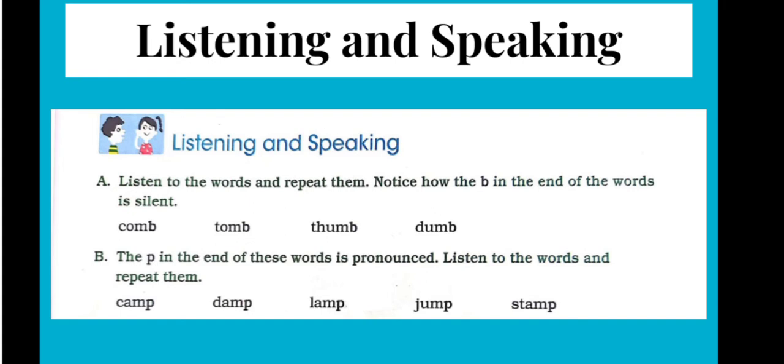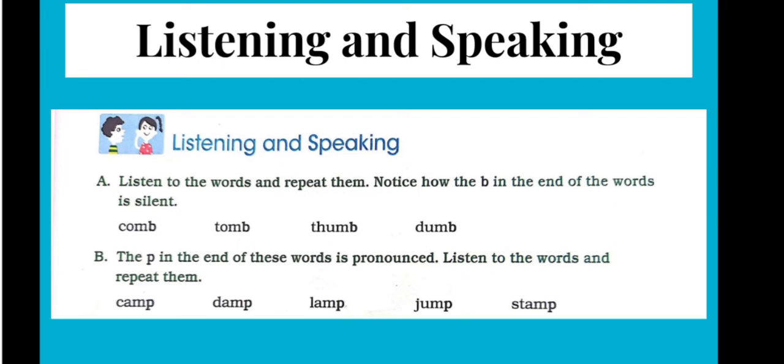So I want everyone to repeat after me. The first word is comb. Once again, comb. Next word, tomb. Next word, thumb. And the next word, dumb. So in these four words, the letter B is silent. We don't pronounce the sound B.